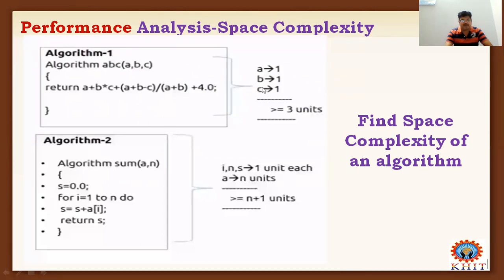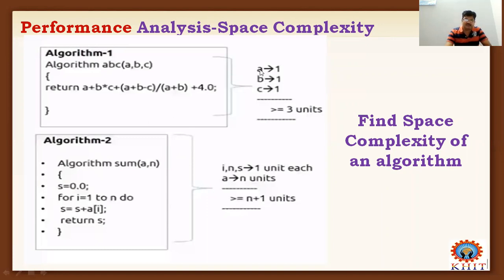Each variable, how many memory locations will it take for storing? For storing the integer A, one memory location is required. For storing B, it will require one memory location. For storing C, it will take one memory location.